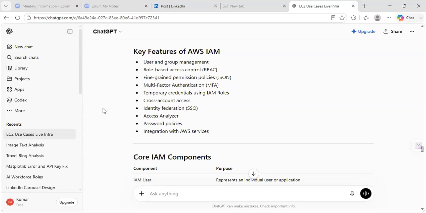Temporary credentials are given to that particular group. Release 10 group will have the DevOps engineer, sysadmin, then DBA, then network admin. Apart from that, some other roles also might be there. So that's where temporary credentials can be used, using IAM roles. Later on, they can be deleted also.